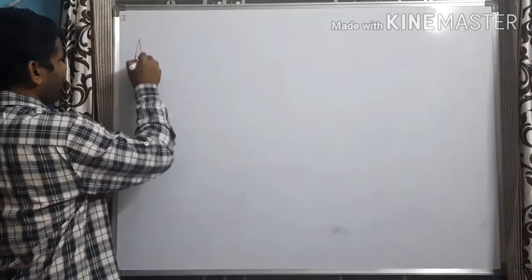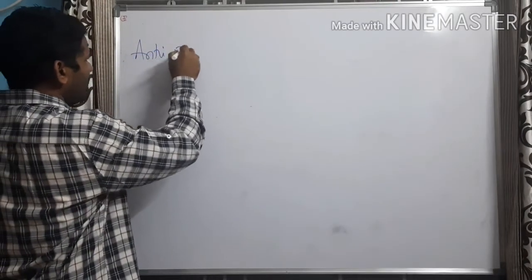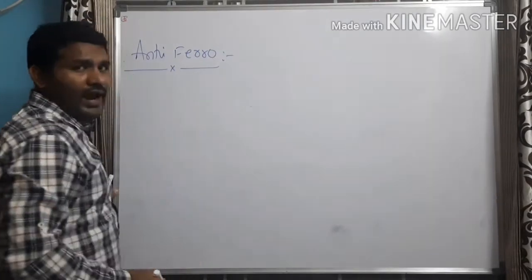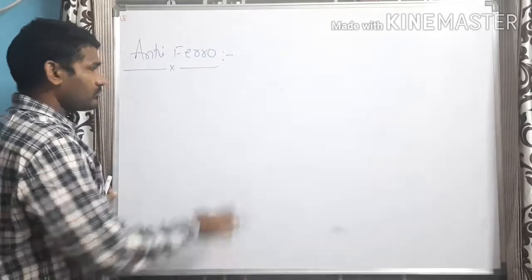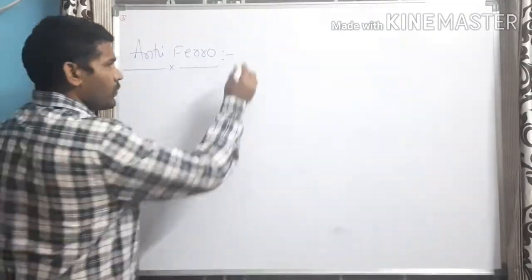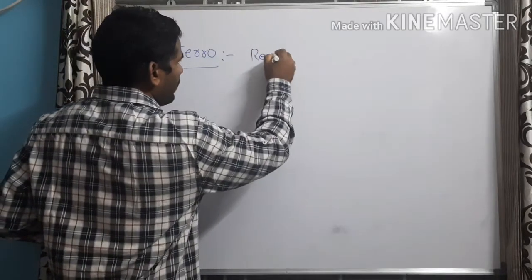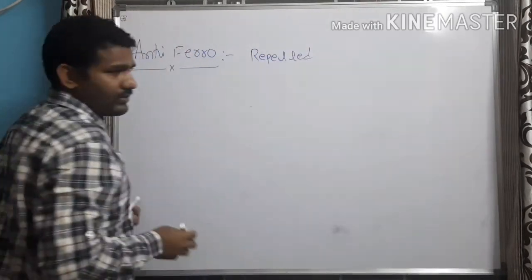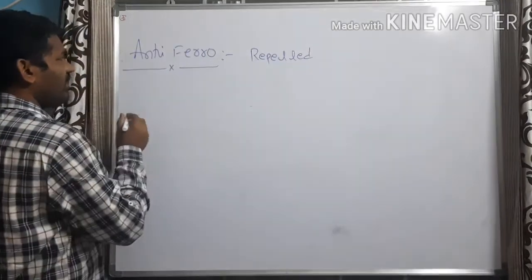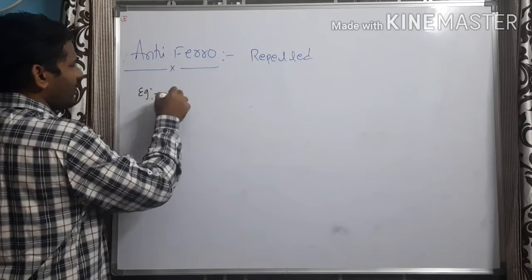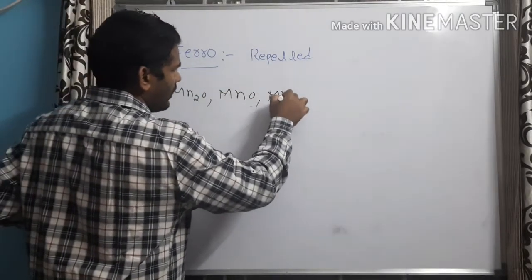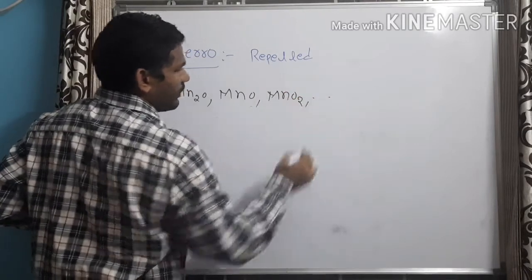Now let us try to understand about anti-ferromagnetic substances. Anti-ferromagnetic substances are the solids which are repelled by the magnetic field, something like diamagnetic substances. The examples for antiferromagnetic substance are Mn2O, MnO and MnO2, etc.